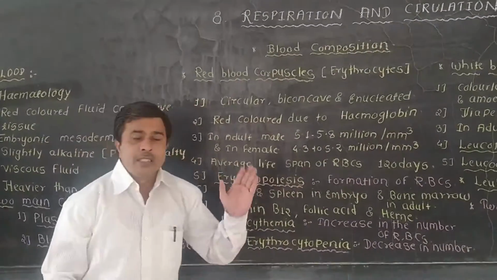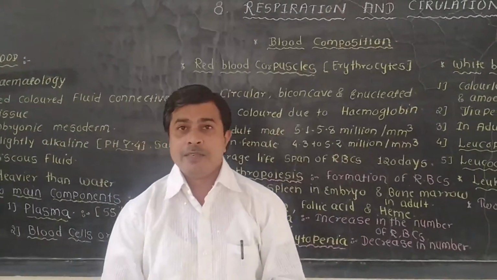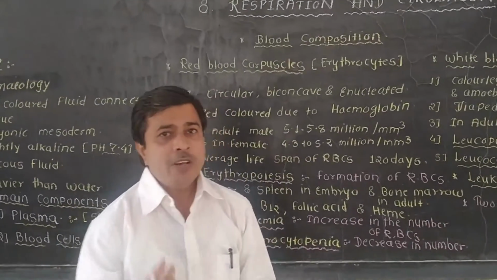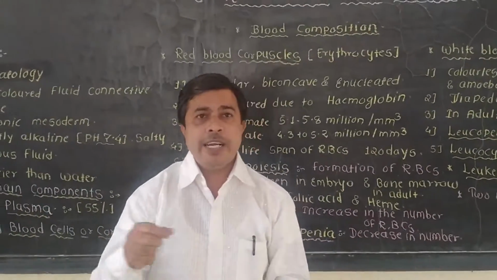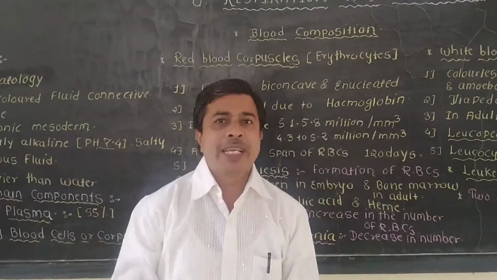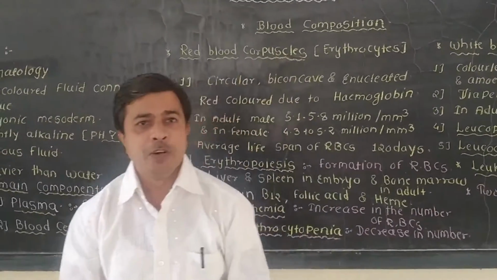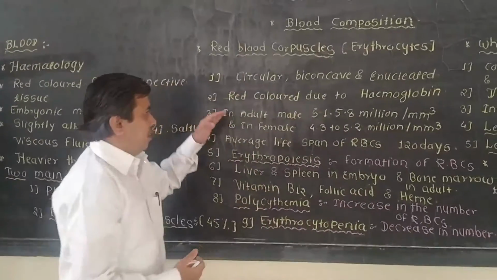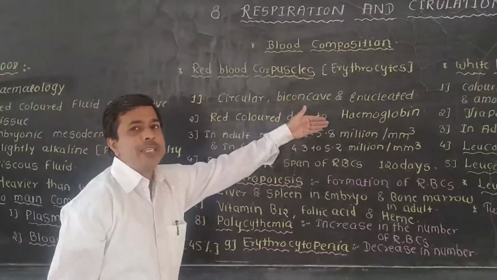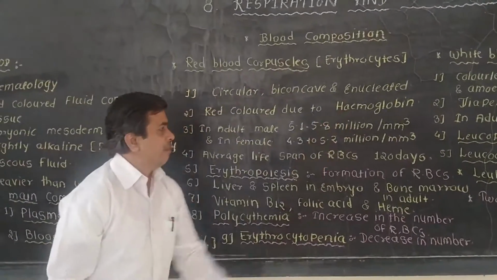Then RBCs: we see that blood is red in color. So why is blood red in color? Because in the red blood corpuscles a specific substance is present, known as hemoglobin, and due to the presence of hemoglobin, blood is red in color. It is one of the types of proteins.